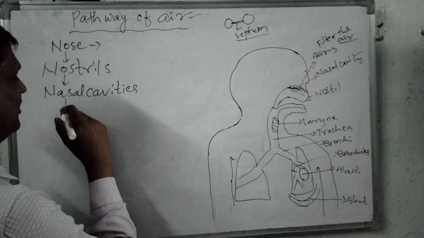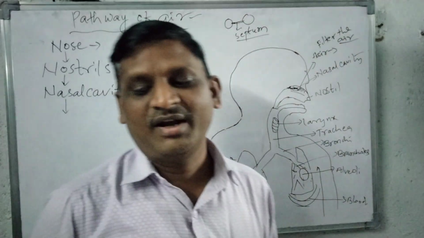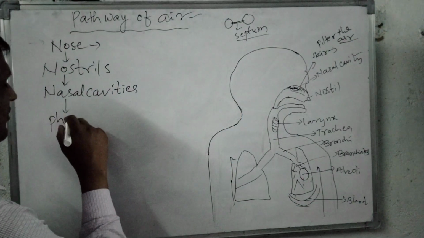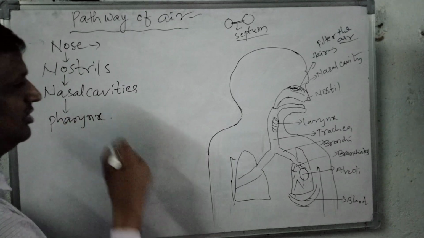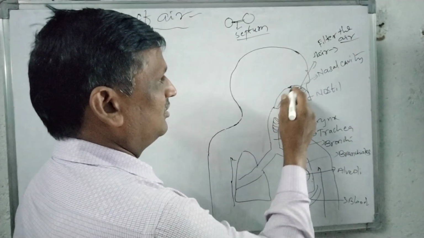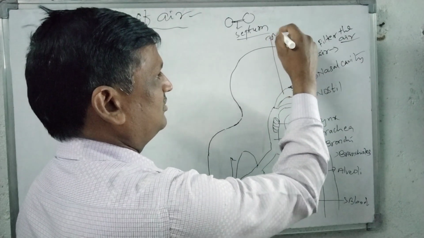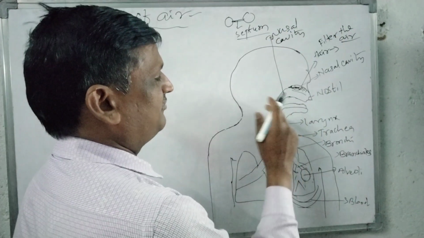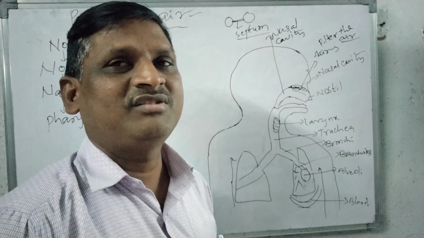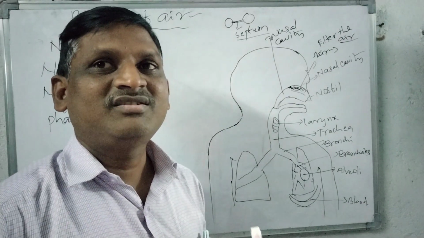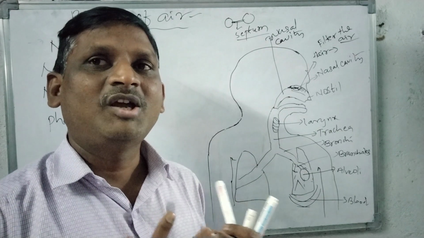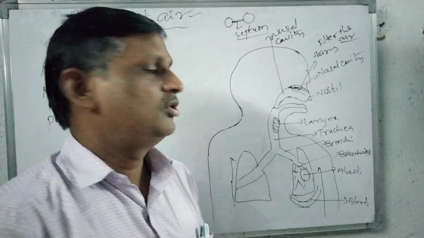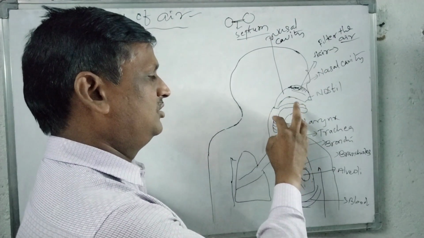Third one is nasal cavities and next one is pharynx. So already we know that, see, this is the nasal cavity, already we discussed, this is nasal cavity. Okay, and the next one is pharynx. Pharynx is the junction part of the body. This pharynx has the epiglottis which helps us to prevent the entry of food molecules into the larynx. So this is the larynx.